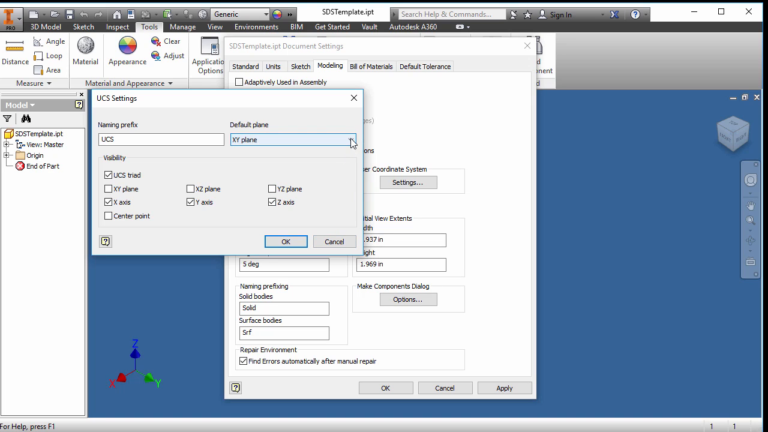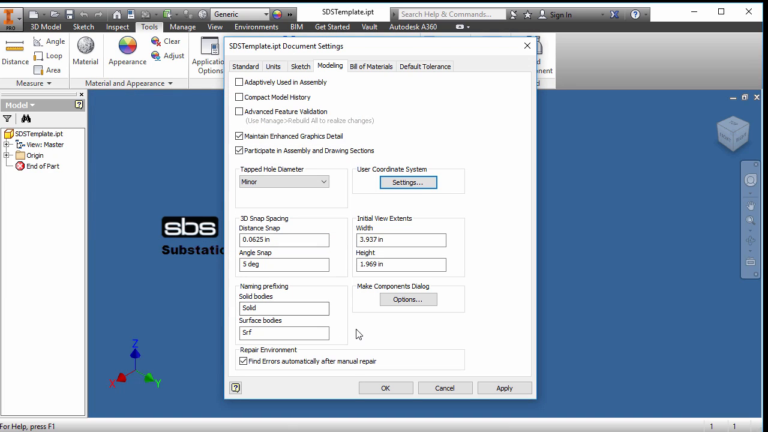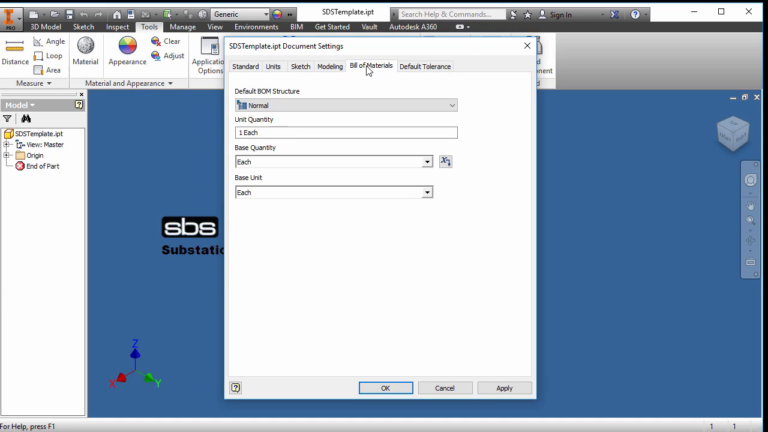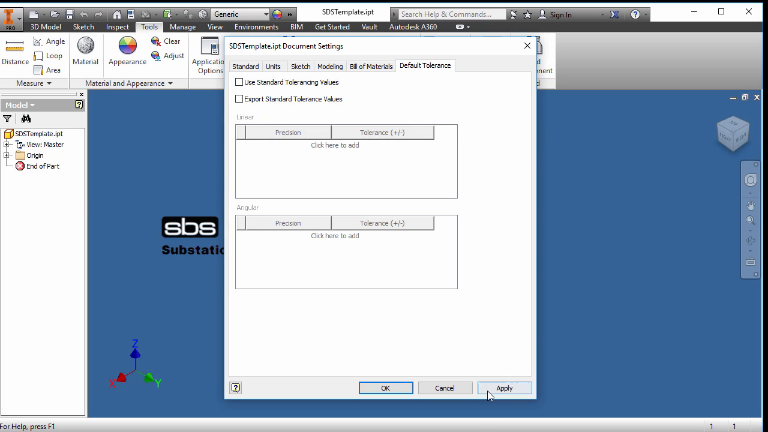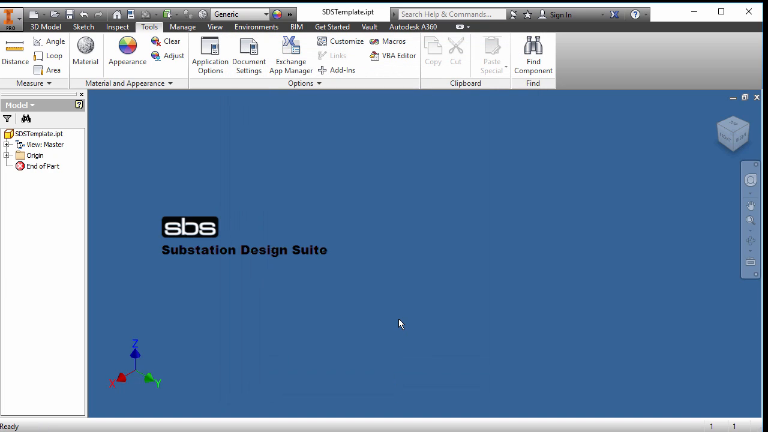You could change the default plane to a different one, but if you follow the substation modeling strategy, you know the XY plane is top of concrete. So I like that. So we're going to take the rest in here. Bills of material, we're going to leave it as it is. We want this for every part, but if you want to make a separate template for things in linear foot, you may want to tweak this around as well. And default tolerance, we'll leave it as is. So we apply that and close. So really, that's all we need to do to make a part template.